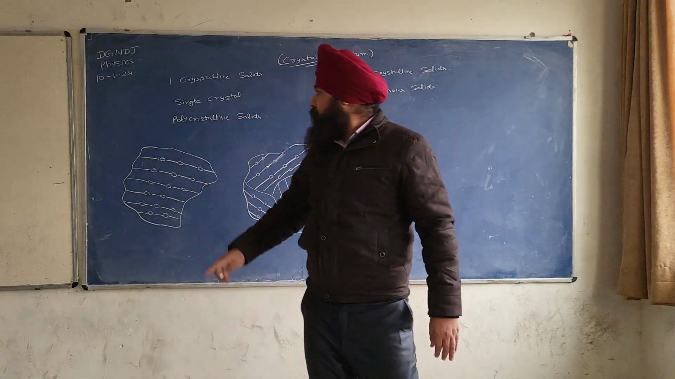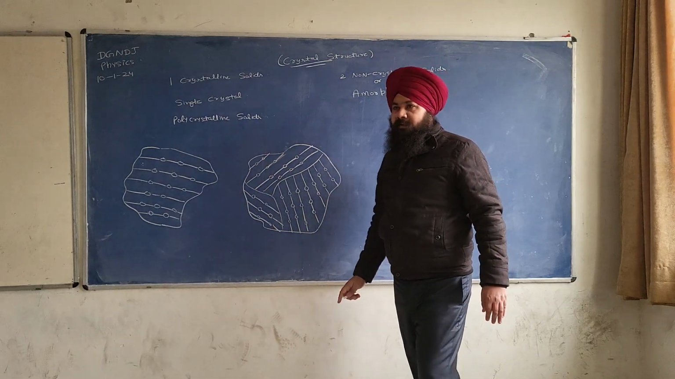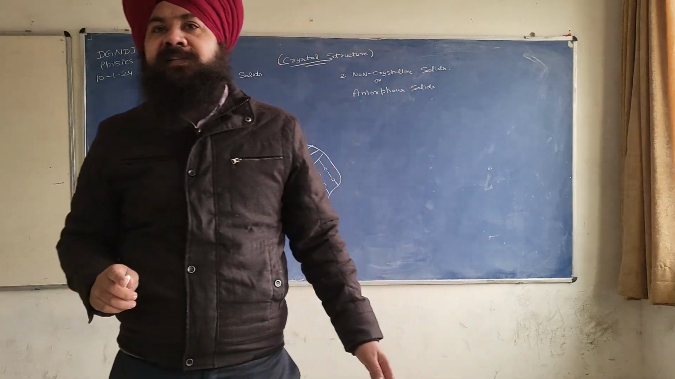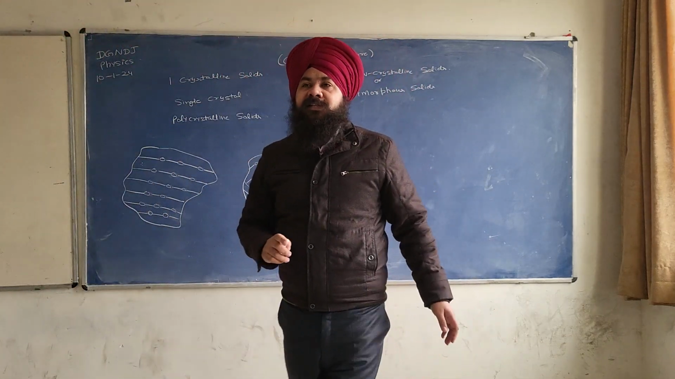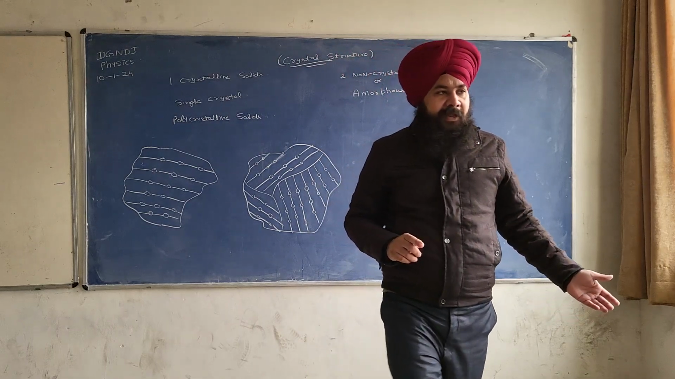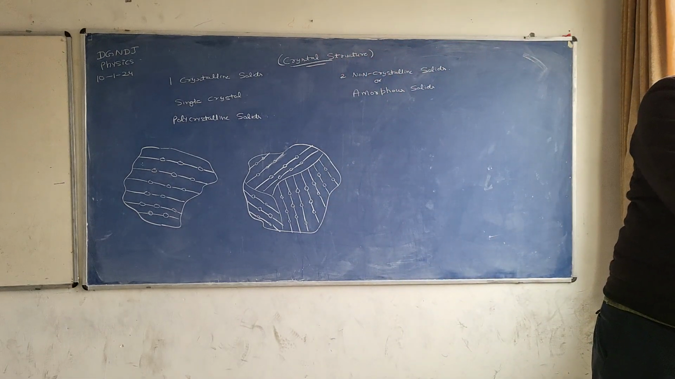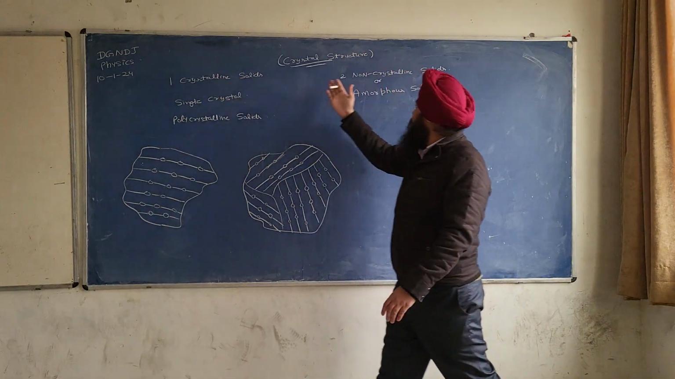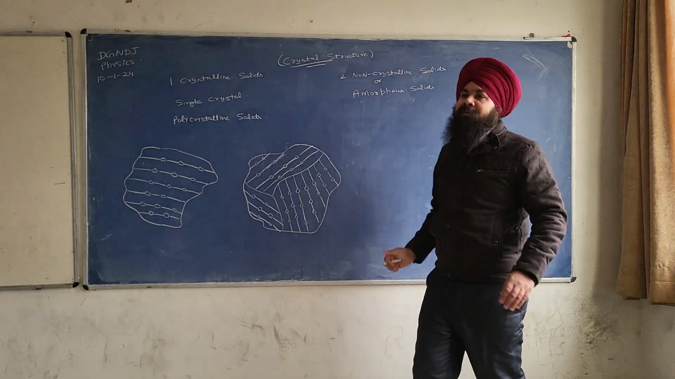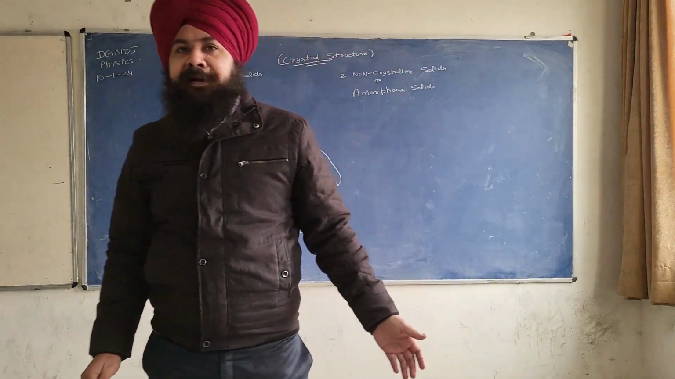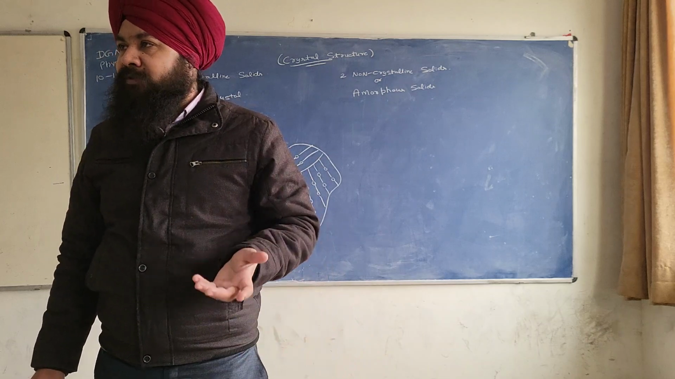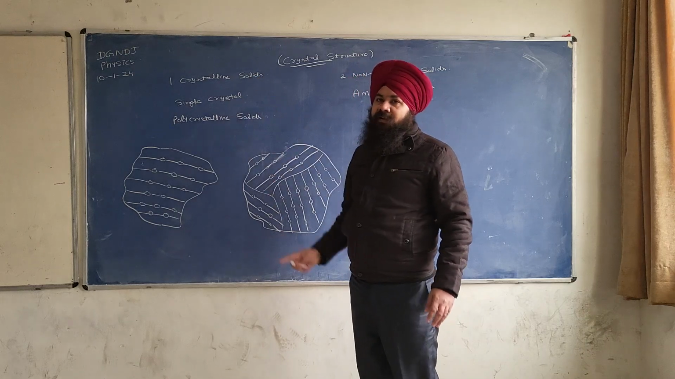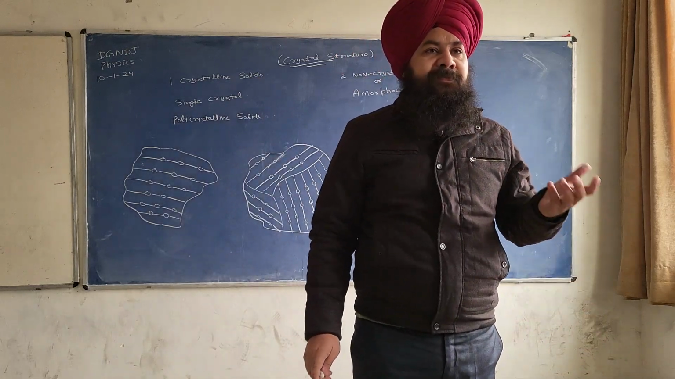Okay. So the topic is crystal structure. But before going to discuss the crystal structure, we will discuss some of the basic things. A solid can be classified as a crystalline solid or a non-crystalline solid, depending upon the arrangement of atoms. Now see, in the crystalline solids, we have a regular or periodic arrangement of atoms.